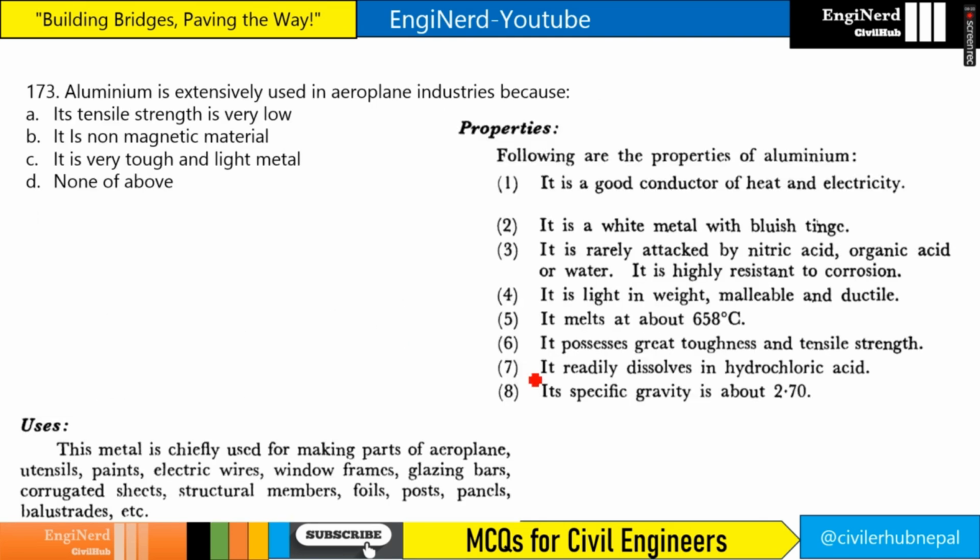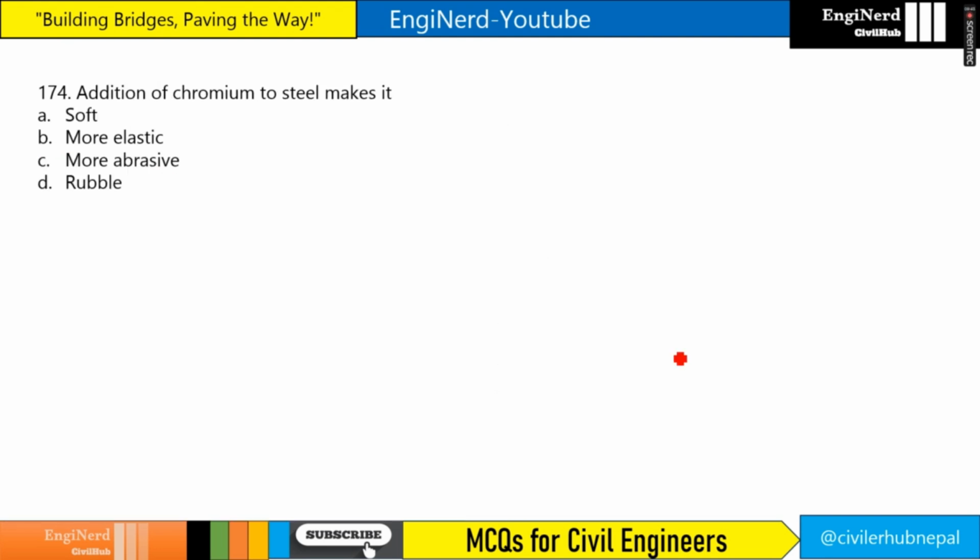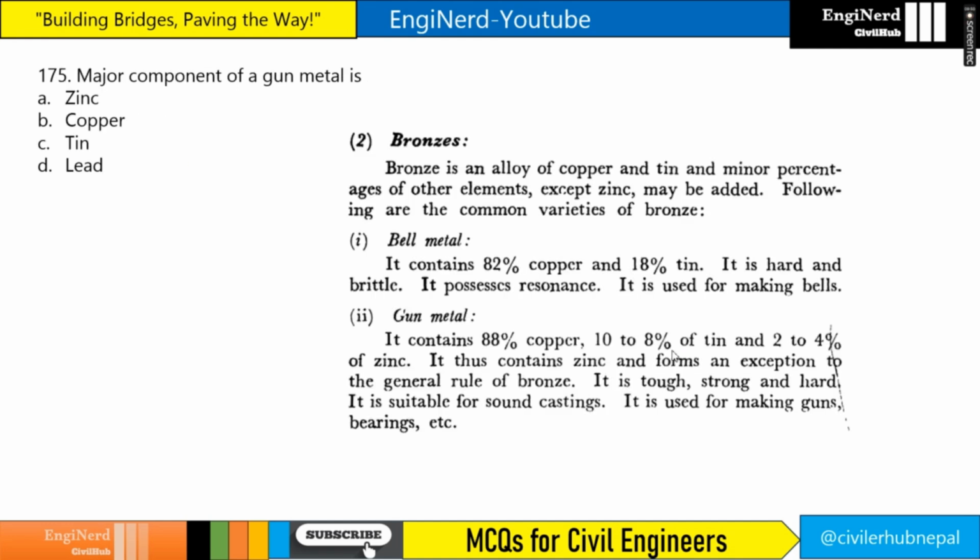Aluminum is extensively used in the aeroplane industry because it has low tensile strength, it is a non-magnetic material, it is a very tough and light material, none of the above. The answer for this is that it is a very tough and light material, right? So it is tough. It has greater toughness. Also, it is a light metal. Addition of chromium to steel makes it what? More abrasive. The major component of bond metal is what? 88% copper, so it will be copper.